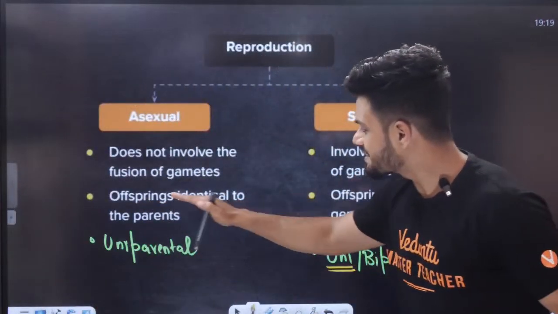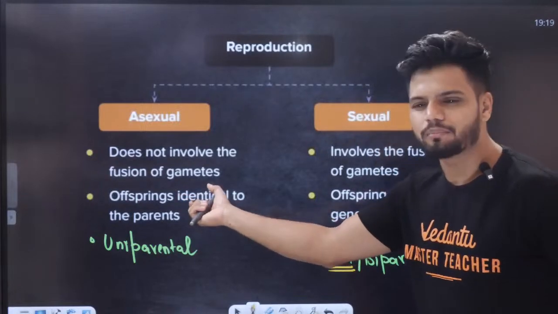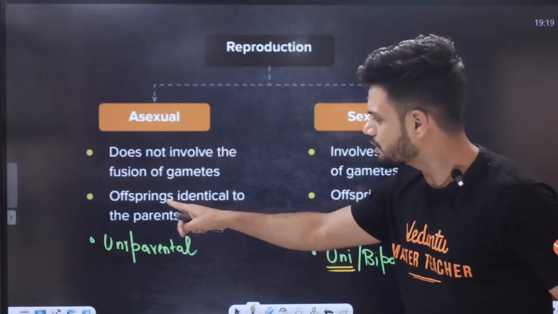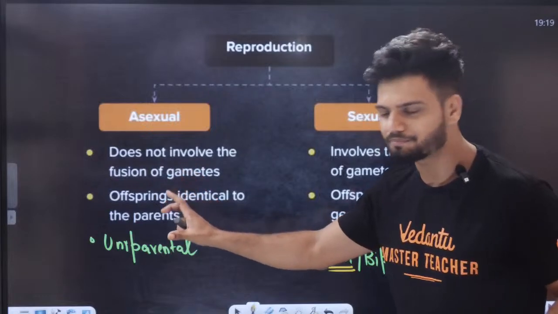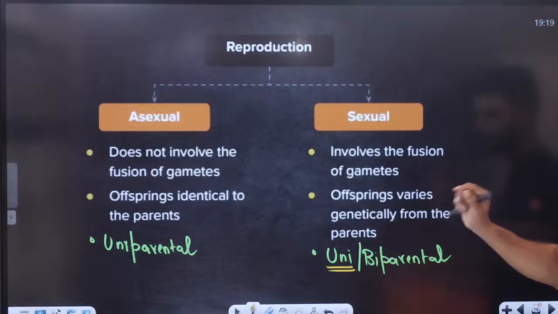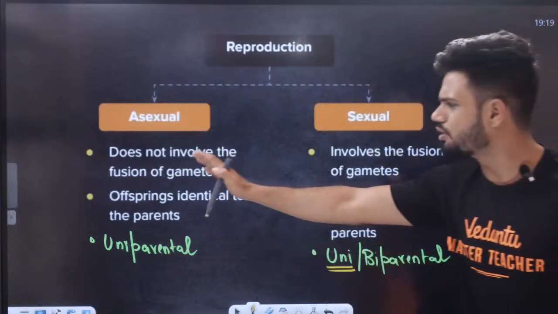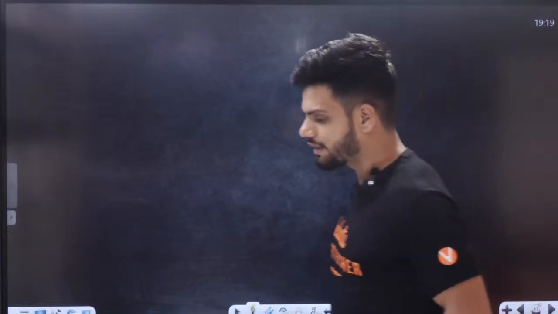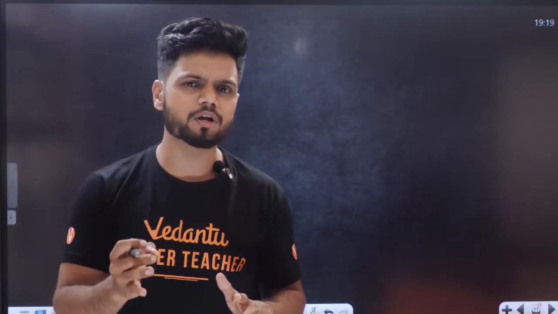Now, offspring identical to the parents. Can I call them clones? Yes or no? Can I call them clones here, technically, to some extent? Here they are genetically unique. Sexual reproduction involves the fusion of gametes; asexual does not involve the fusion of gametes. Done.